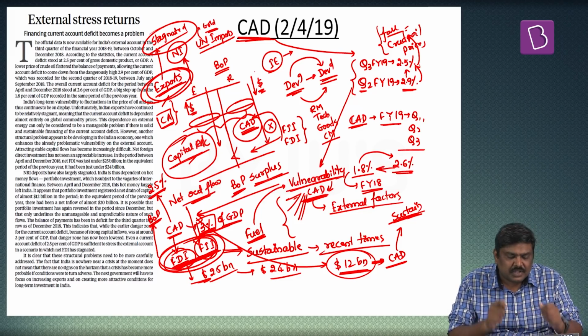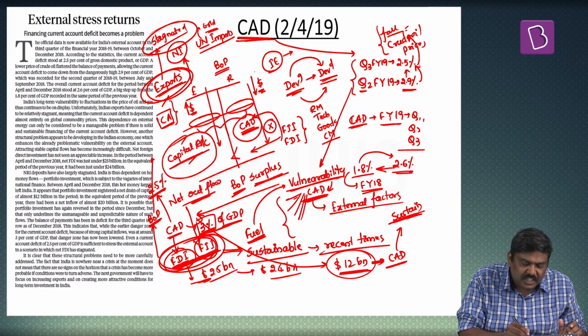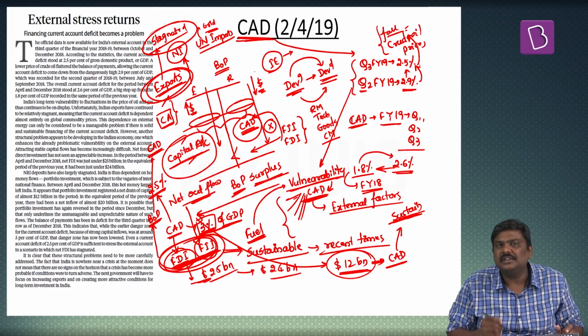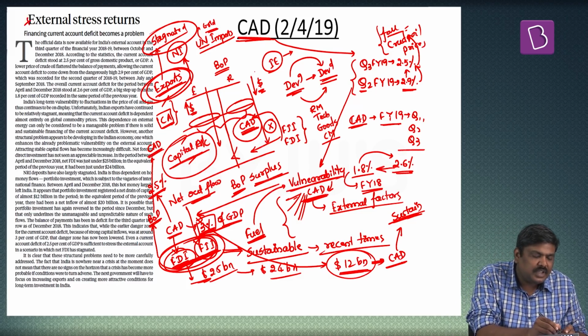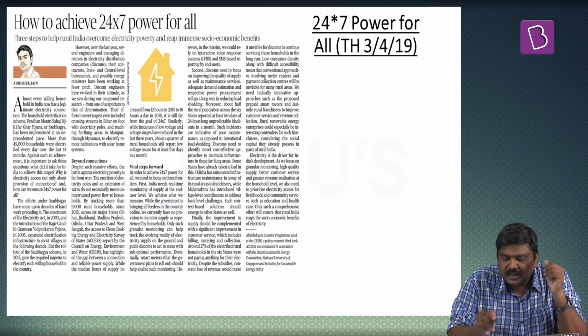And then this particular article also says that whichever party forms the government after the Lok Sabha elections will have to bring in structural reforms so as to look into this particular expansion of the current account deficit. So these are some of the very important points given in this particular article. The next article is related to 24/7 power for all.